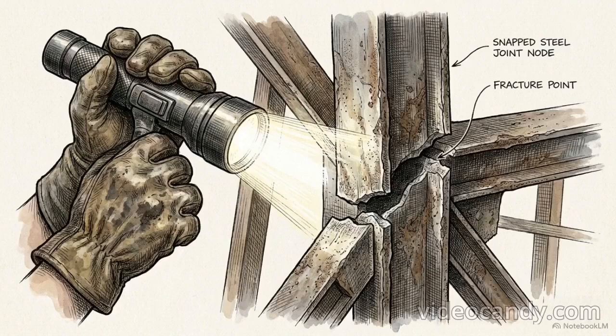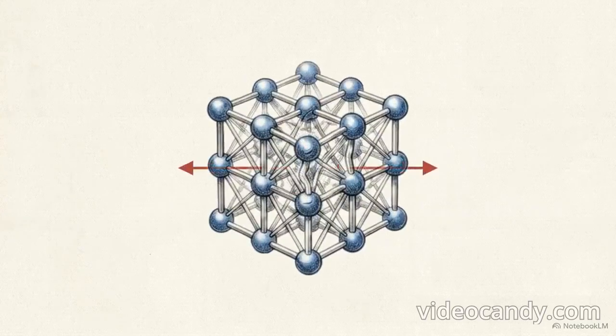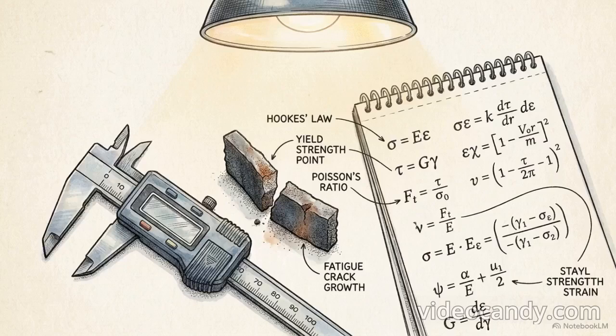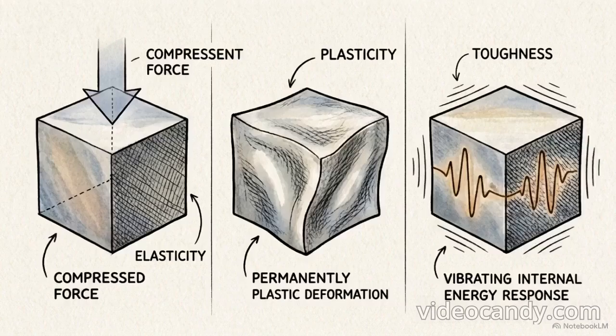To understand exactly why this jam occurred, we have to look past the visible break. We need to examine the microscopic crystalline structure of the failed steel joint. Solving this kind of engineering failure requires abandoning guesswork. It demands that we strictly calculate the mechanical laws of stress, strain, and material resilience.